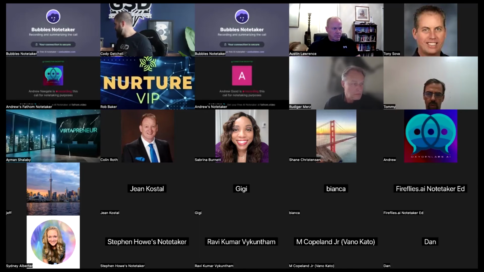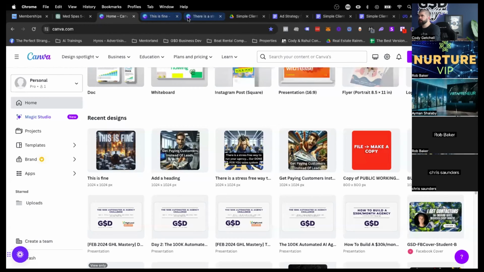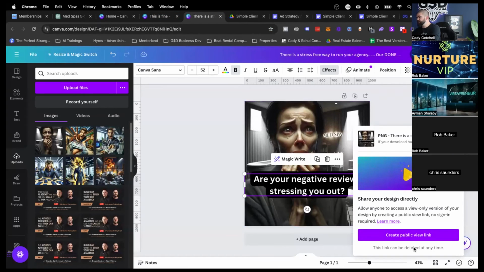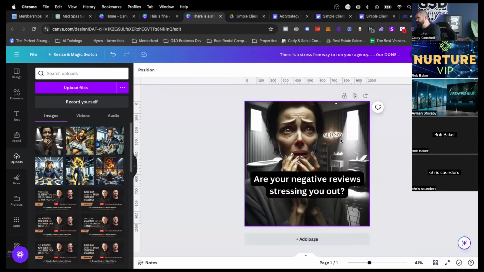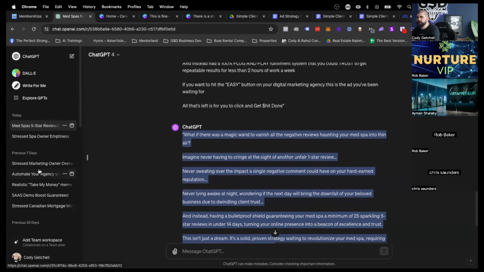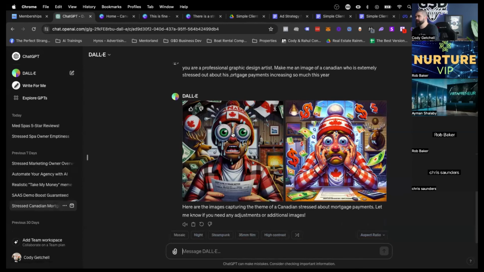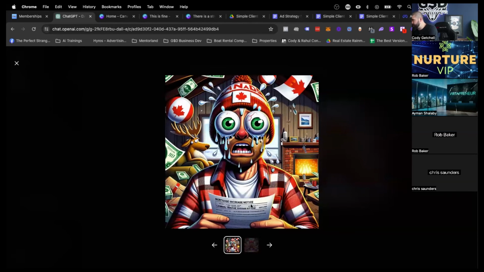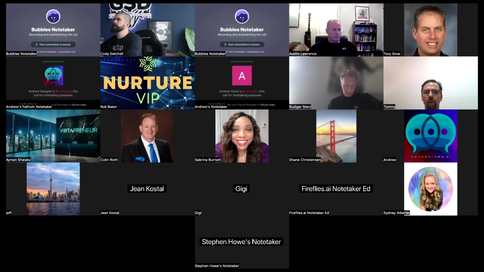Now, mark my words, within 6 months or so, they will probably be able to start adding words through AI that actually work. I know this because it seems like they're getting really close. Like if I look at even just what they did right here for us on one of these images, it says med spa here. Just that alone, to be able to do that 2 months ago, it was damn near impossible. So the fact that it can actually start doing that is great. I had somewhere in here this one to this Canadian person, this one here, it actually says mortgage increase notice in actual words, ignore all the gibberish down below, but that it actually put that stuff on there is a huge step forward.